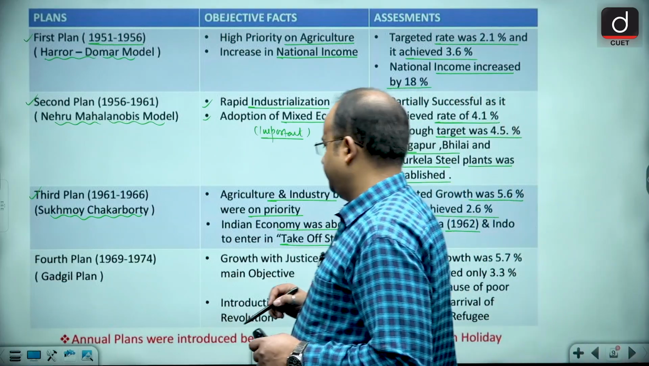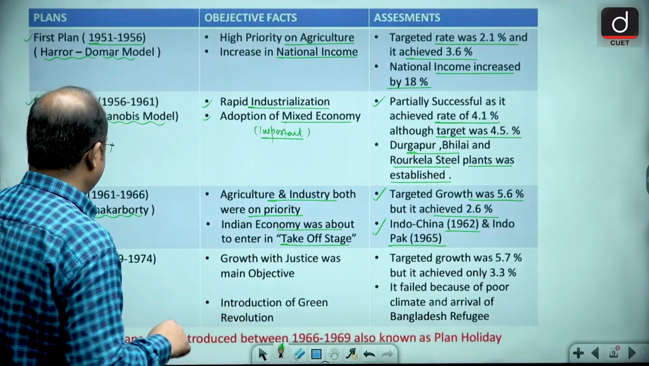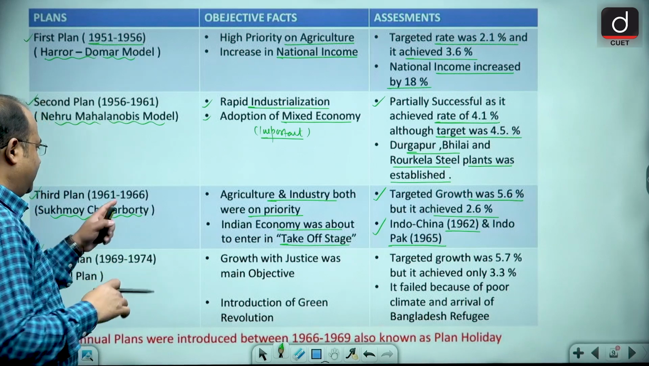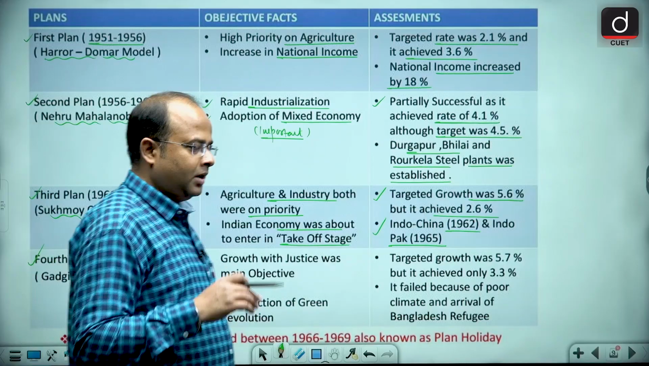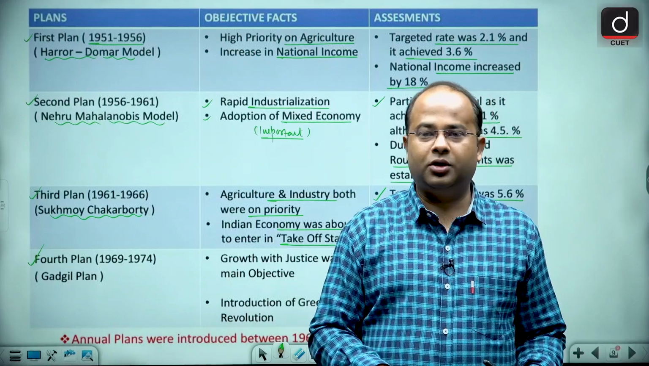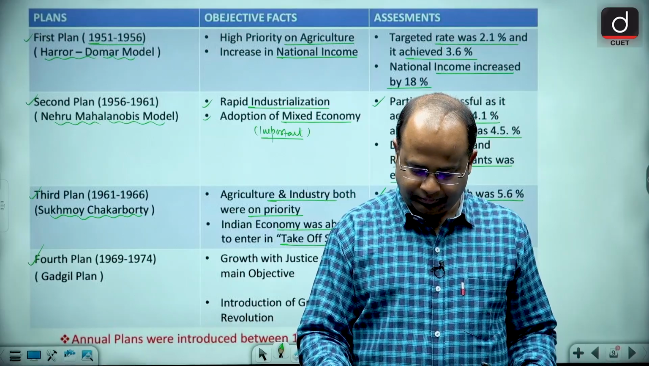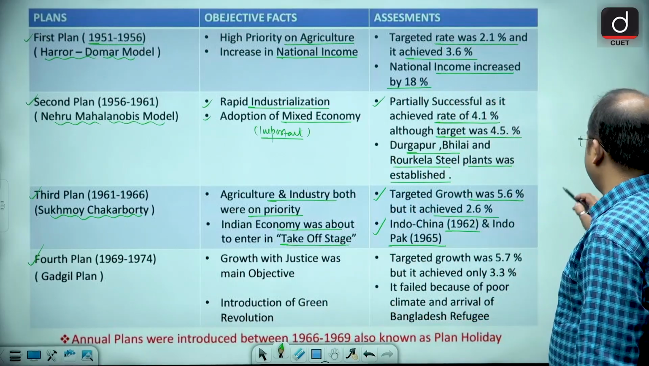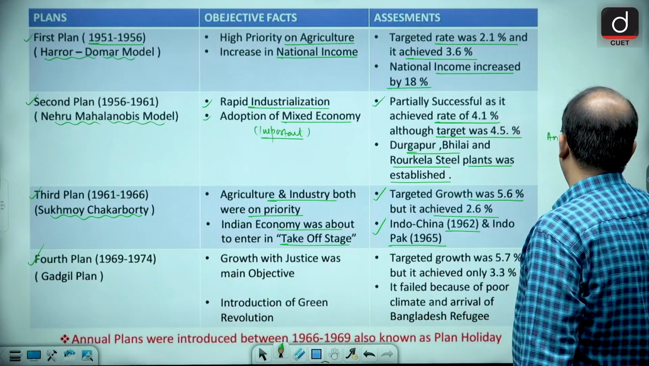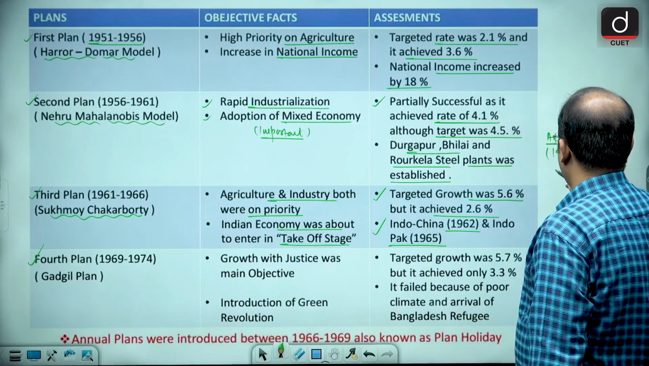Now, guys, what happened? The fourth 5-year plan started from 1969 to 1974. Now, guys, what happened between 1966 to 1969? During 1966 to 69, annual plans were introduced. The reason was the emergency situation, because of the two wars.